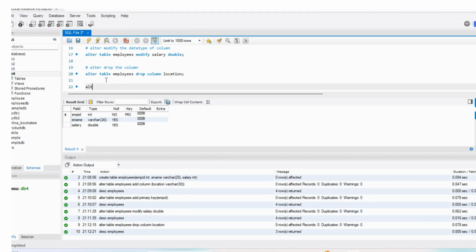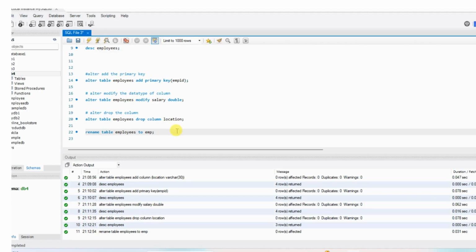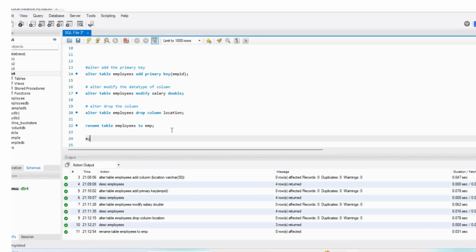Otherwise, there is one more thing. Just rename. What is the table name? Table employees to EMP. Okay, this is rename. One more is there. You can use column if you want to rename the column.